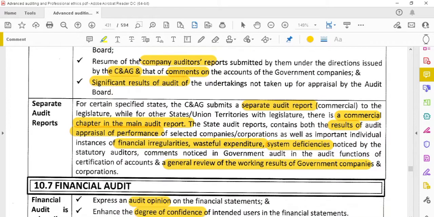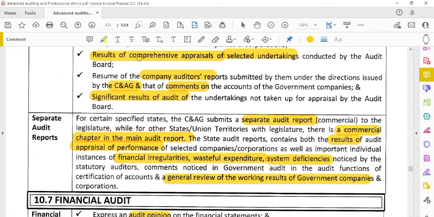Okay, separate audit reports. The CAG submits a separate audit report to the legislature, while for the other states and territories with a legislature, there is a commercial chapter in the main audit report. Means sometimes, for some specified states, they will submit a separate audit report. In some states, there is one main audit report with a paragraph called the commercial chapter. In the main audit report they will specify the commercial chapter or paragraph. But in case of some states they will give the separate audit report.